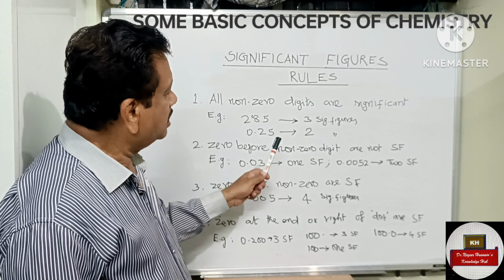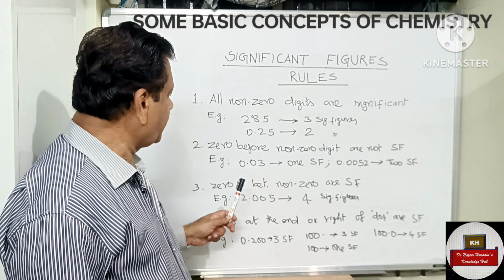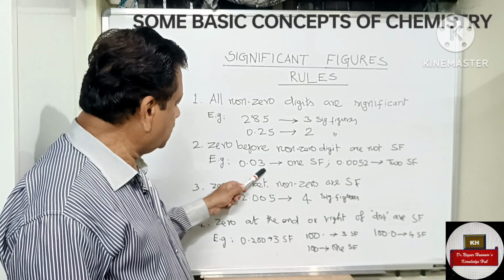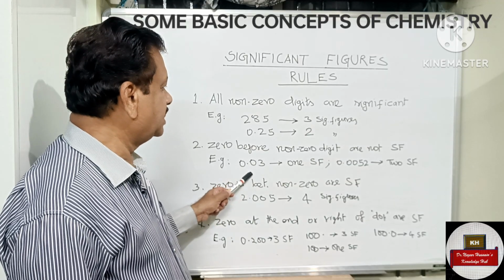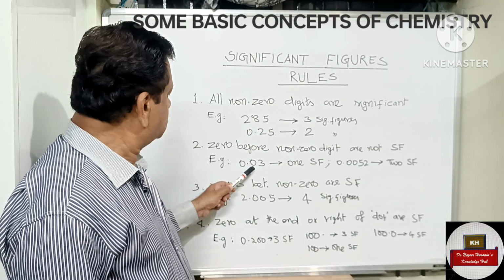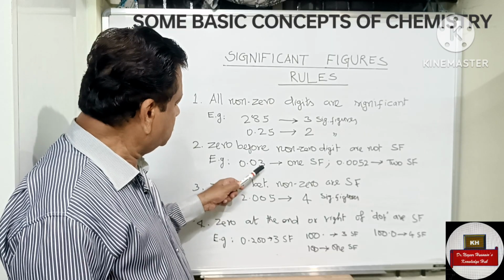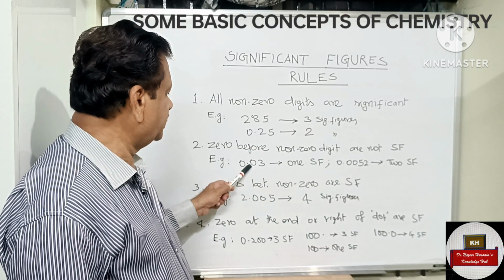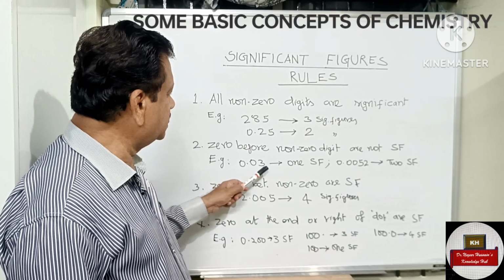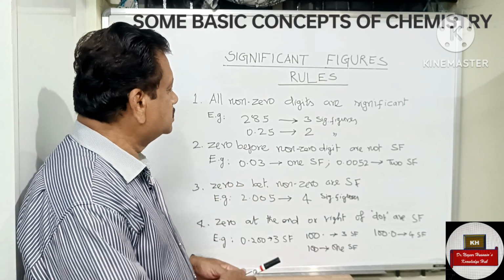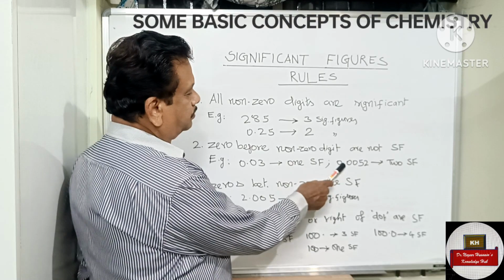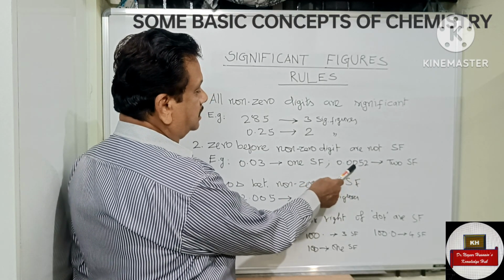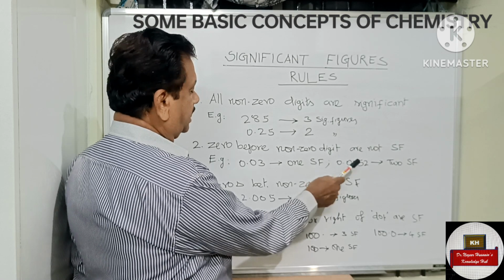Rule number 2. Zeros before a non-zero digit are not significant. Zero before 3 is not a significant figure. So here the significant figure is only 1. And here you see 0.0052. Here only two significant figures. These zeros are not significant.